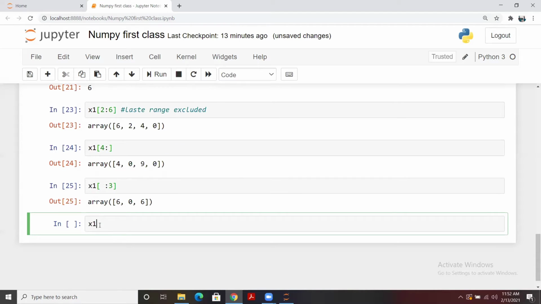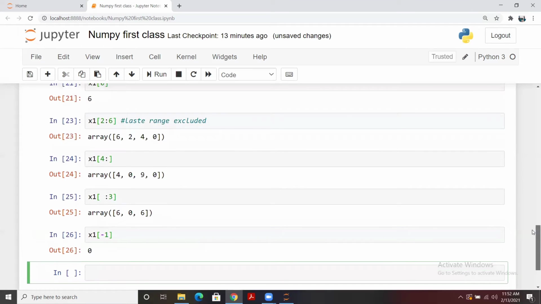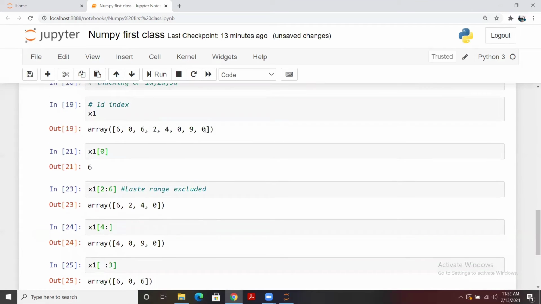And in case you want to do some negative indexing, it is exactly similar to what we used to apply on a list. So it starts from -1, a reverse indexing, you can say. So the last element you see in our x1 array is 0. In case you want to extract 9, you'll be passing -2. And for this 0, -3, and so on.